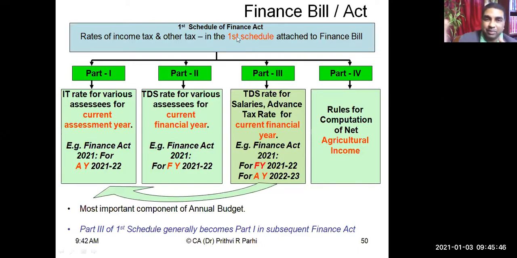We know the rate mentioned in the Finance Act 21 in part 1, because it was already there in the previous year in part 3. If government makes some changes in part 3, that is for assessment year 22-23. So almost one year before, we already know what the rate will be for assessment year 21-22. Are you getting it?